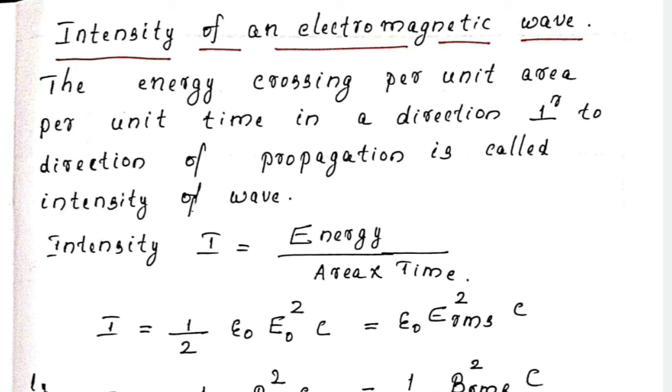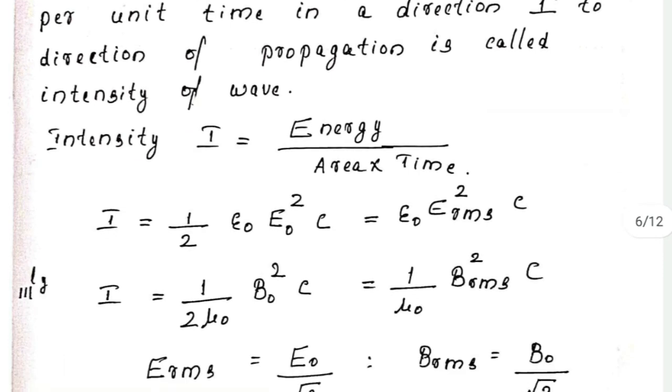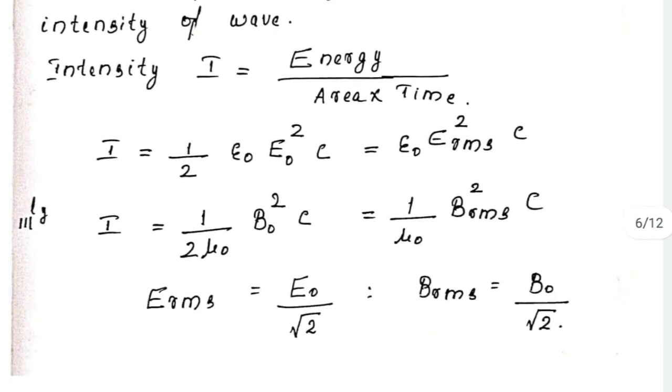Now, intensity of an electromagnetic wave means the energy crossing per unit area per unit time in a direction perpendicular to the direction of propagation of wave. That's what we mean by intensity, or in short, intensity is energy per unit area per unit time.